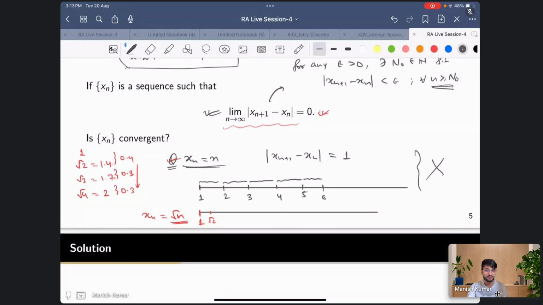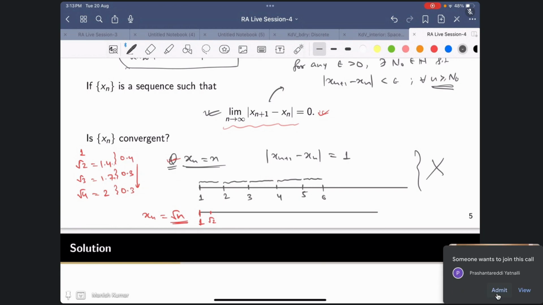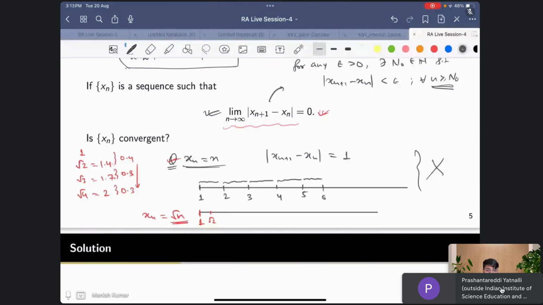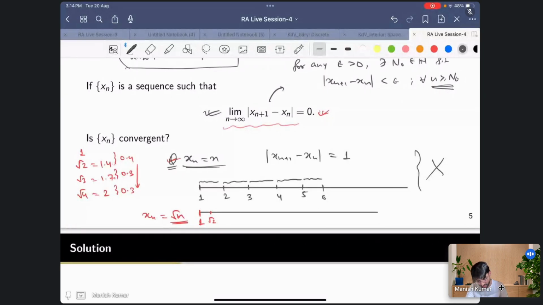So isn't boundedness also required? No, why boundedness? If the sequence is bounded, then it cannot be divergent, right? I am saying that the sequence has to be divergent. Are you still thinking that this root n will not satisfy this condition?